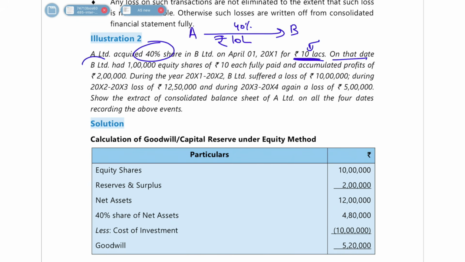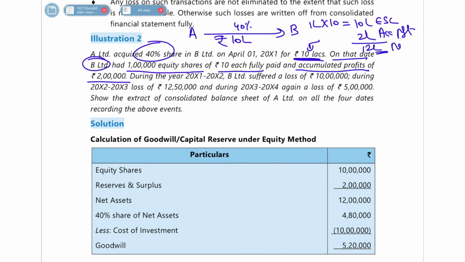On that same date, B Limited had 1 lakh equity shares of 10 fully paid, which means 10 lakh rupees of equity share capital, and it had an accumulated profit of 2 lakh rupees. If you add these both, it will be 12 lakh, and 12 lakh is nothing but the net assets of B.